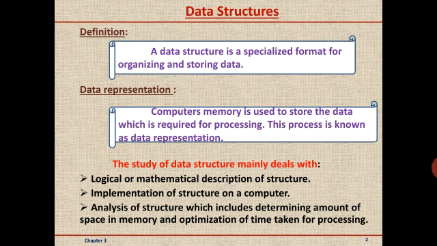The study of data structure deals with three important points, that is, number one, logical or mathematical description of the structure. Second thing is implementation of a structure on a computer. Third thing is analysis of structure, which includes determining the amount of space in the memory and the time taken for the processing.